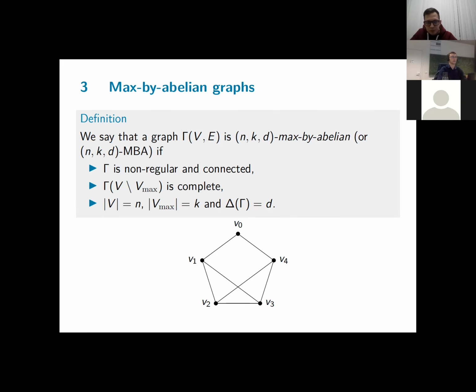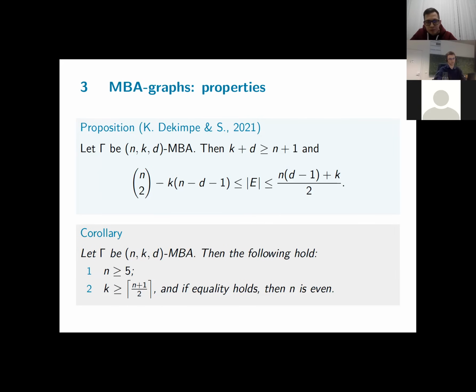But at that point, I first looked into some graph theoretical properties. So I looked at some conditions on these parameters k, d, and n, to see how they are related. And I found a couple of inequalities. The first one states that k and d can't both be small at the same time. Their sum has to be at least n plus 1. So either you have a very high maximal degree, or you have a lot of vertices of maximal degree. This is what the first inequality means.